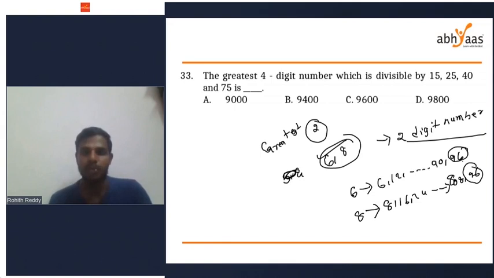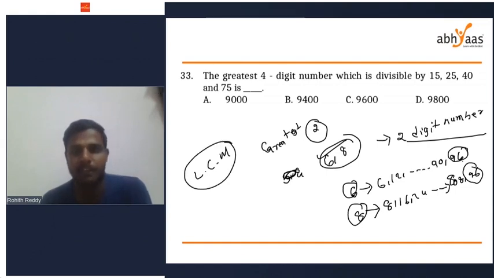Sir, do we need to check for each of 15, 25, 40 and 75? Not required. So how to check this divisibility rule, like greatest 2-digit number? Find the LCM of given numbers. What is the LCM of 6 and 8? LCM of 6 and 8 is 24.